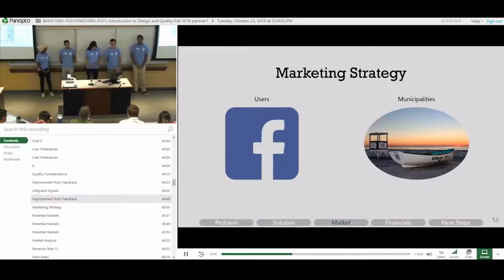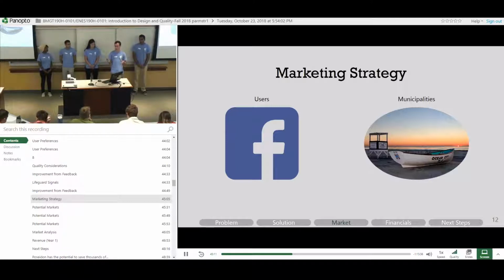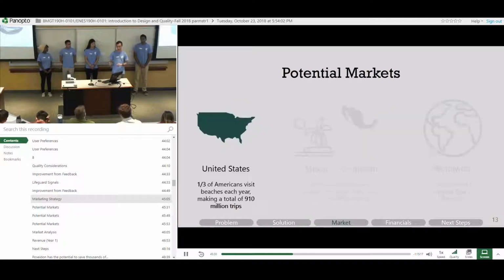Thanks, Kelly. So we're going to be mainly targeting our users through Facebook ads. These will be directed mainly towards people who go to the beach a lot and have a history of that on their Facebook. And then when they go to the beach, the next time they'll remember the ad they saw and our app, and they'll download the app to keep themselves safe at the beach. We'll also be reaching out to those beach towns so that we can get their help in incorporating our app into their local area.